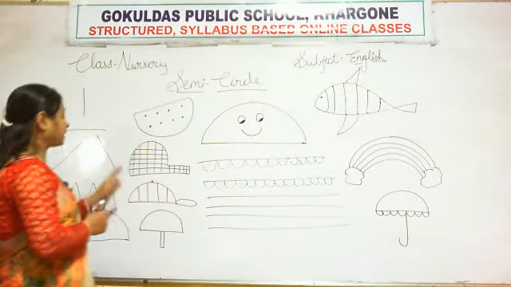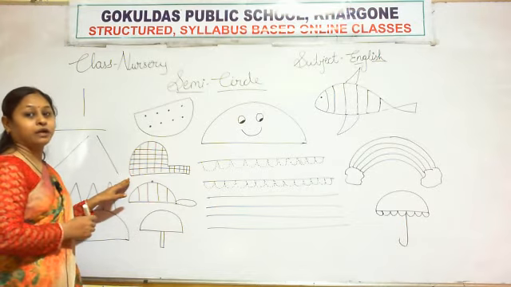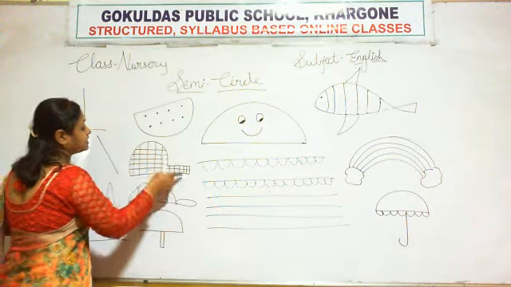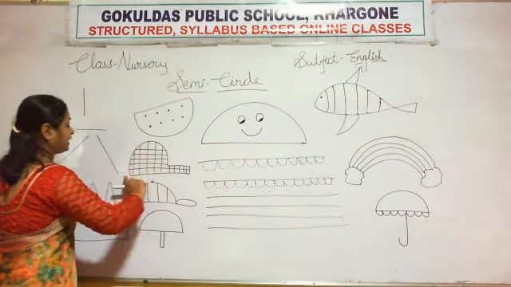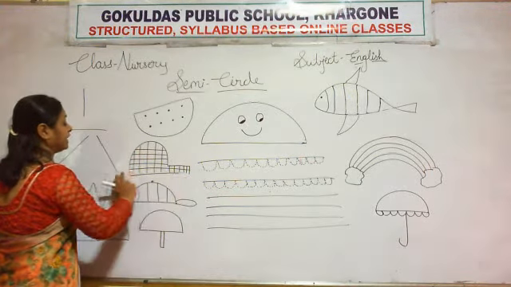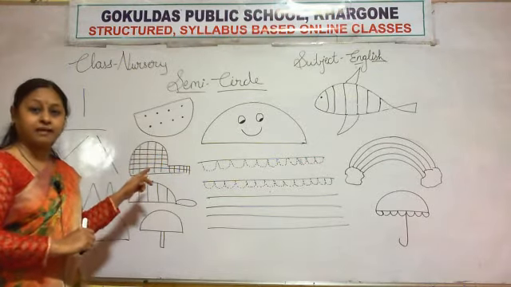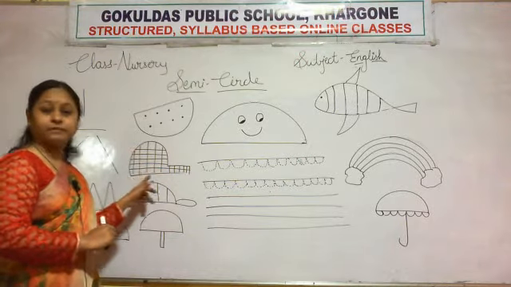Then next, I for igloo. Look here, the shape of an igloo is a semicircle. Sleeping line and then a curve. So it looks like a semicircle.